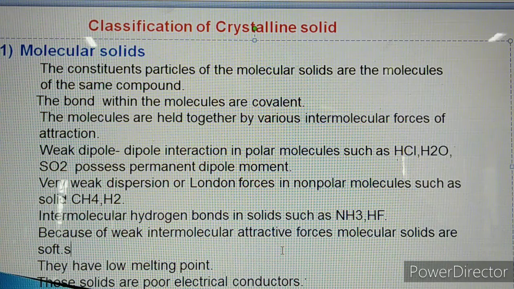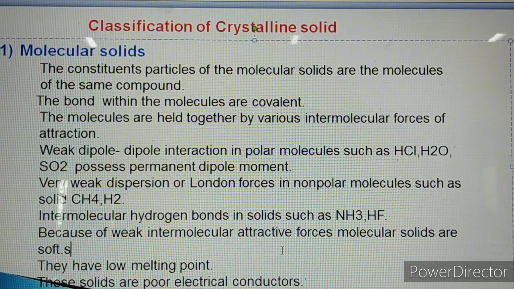Because of such intermolecular forces of attraction, either weak dipole-dipole interaction or weak dispersion forces or London forces, or because of the intermolecular hydrogen bond, the molecular solids are soft